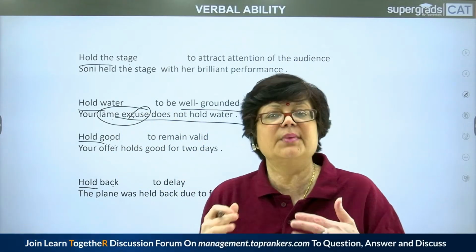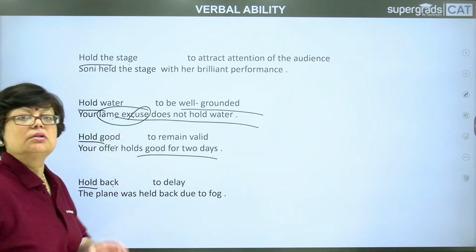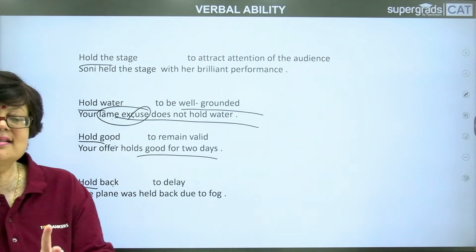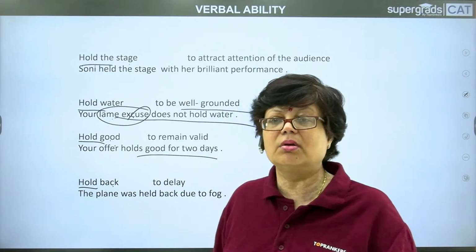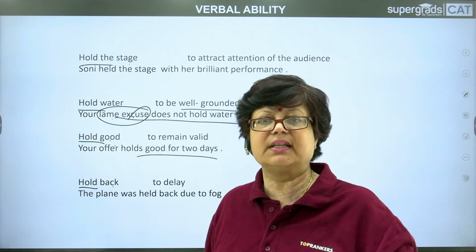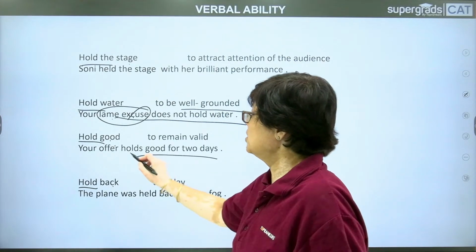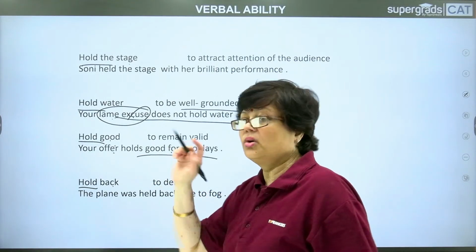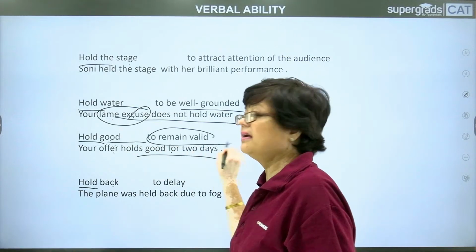Next, hold good. Hold good is to remain valid. For example, your offer holds good for 2 days. It means after 2 days, the validity will expire and it will not hold good, meaning you cannot avail that offer, that benefit, that discount, that coupon, whatever is being talked about. So this offer will hold good only for 2 days, right? Hold good means to remain valid.